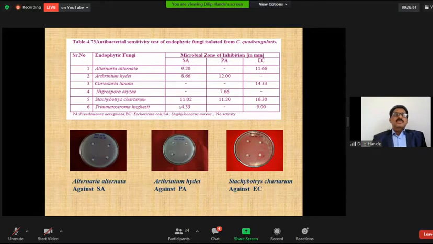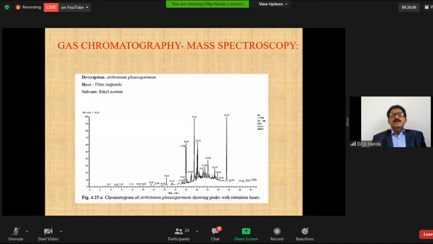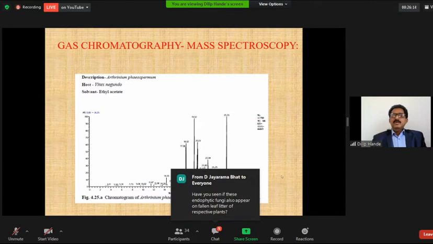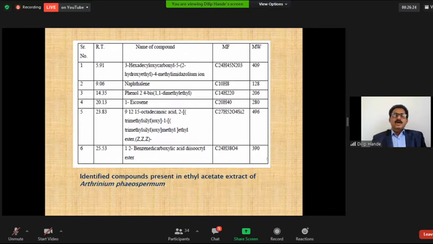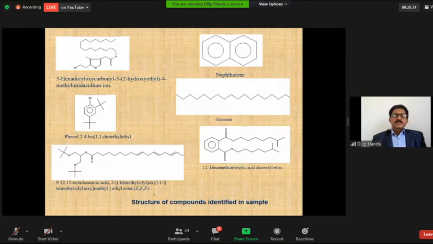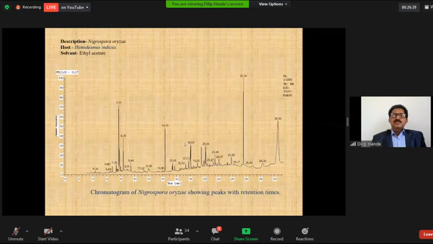Then after antimicrobial activity, the GCMS was carried out. This is the chromatogram of the GCMS, and this chromatogram of the Arcenium fungus shows the peaks and retention times. These are the identified compounds present in the Arcenium phoeoideosporum extract. These are the structures of the compounds. This is the chromatogram of Nigrospora oryzae showing the peaks with the retention time. These are the compounds identified from Nigrospora oryzae. These are the structures of these compounds.